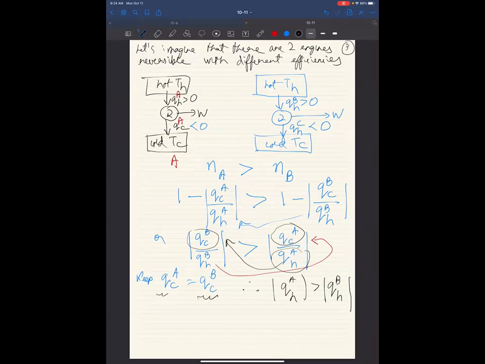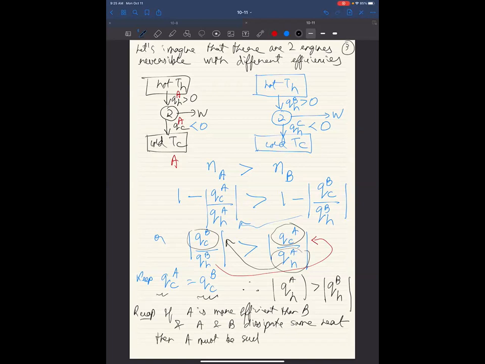So what have we shown here? We have shown, as a recap, that if A is more efficient than B, and A and B dissipate the same heat, then A must be sucking in more heat from the hot source than B.